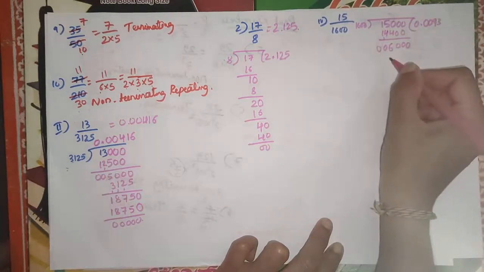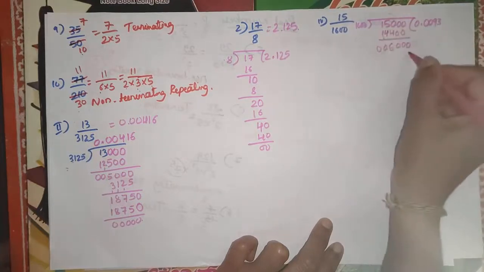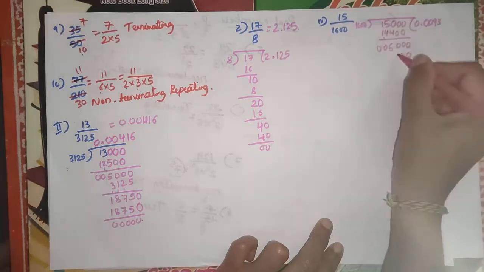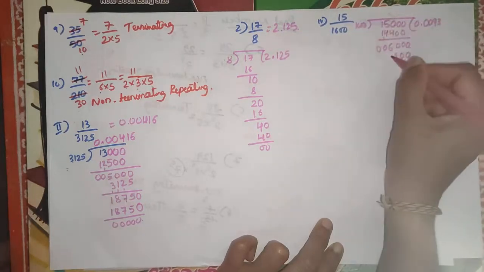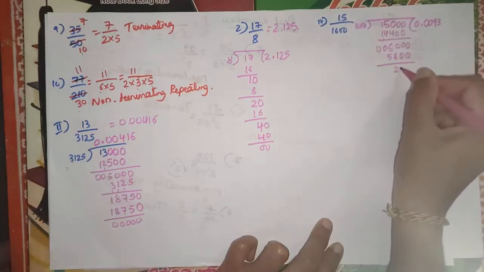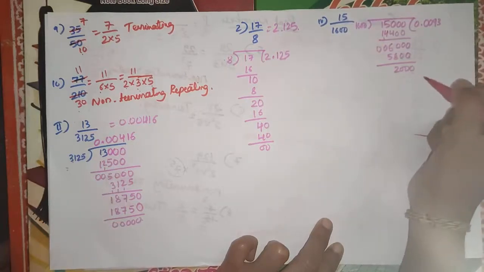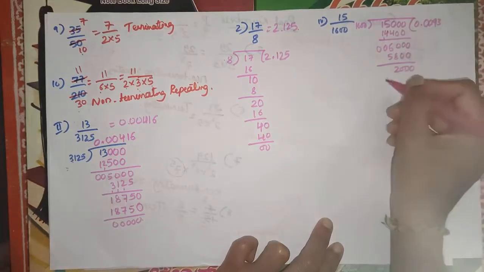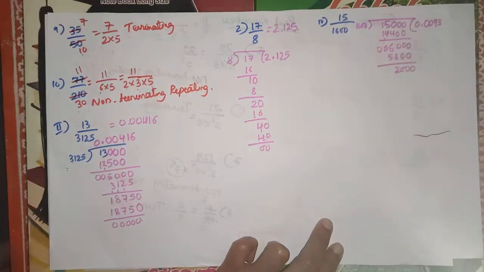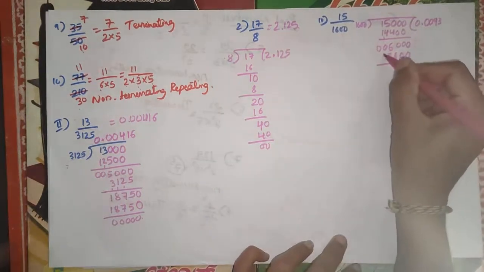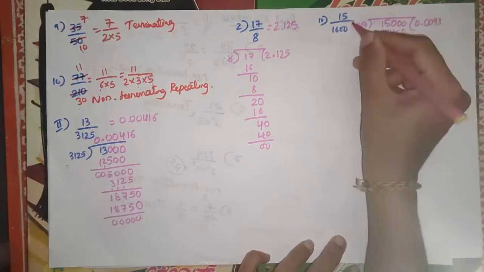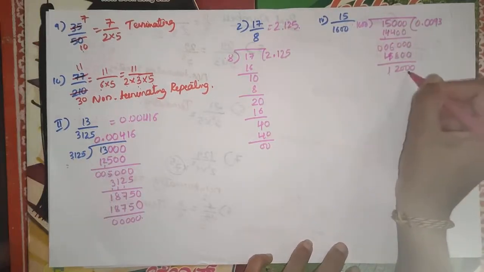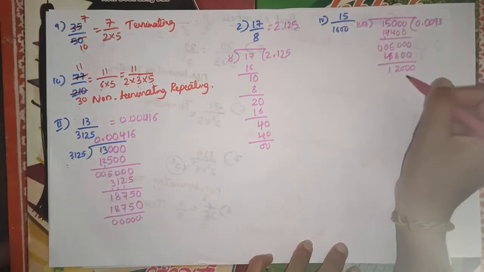So 3 zeros are 0, 3 zeros are 0, 3 6 are 18, carry 1, 3 1 are 3 plus 1 is 4, not 5. 4800. Then here we have 1200, so I take one more 0 here, that is it becomes 12,000.